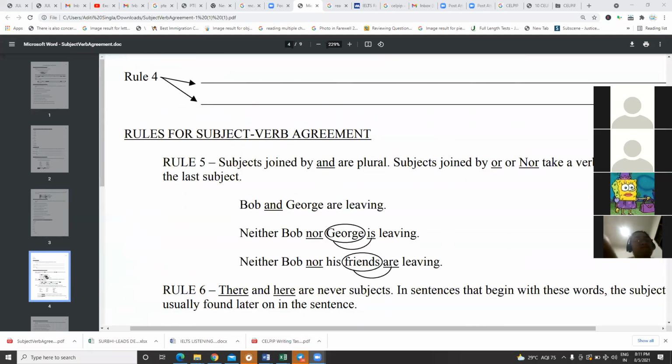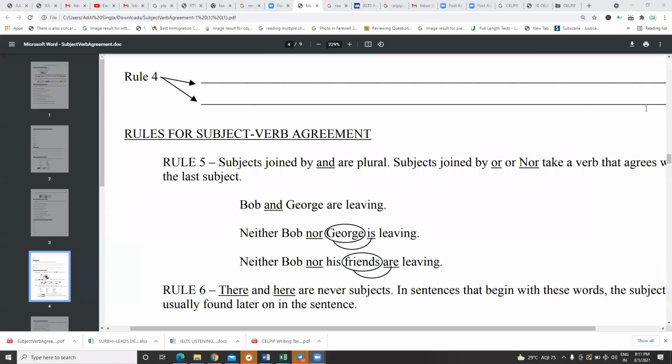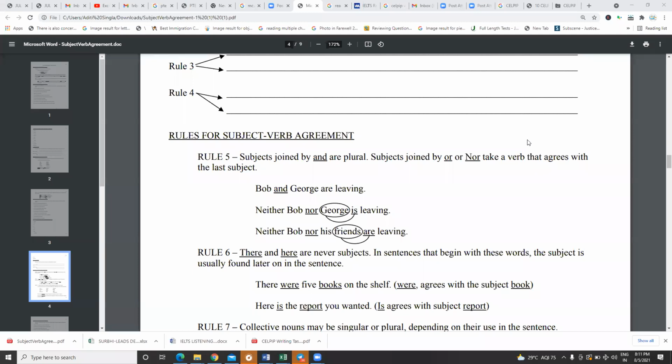Now we're going to move to the next rule, number 5. Now just see the screen and understand the rule very, very clearly. Subjects which are joined by and are plural. Bob and George. When you join with and, you can just make it a plus, so it becomes two people. Bob and George are leaving. Plural verb because this is plural.